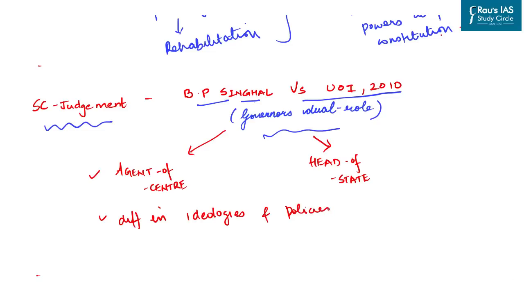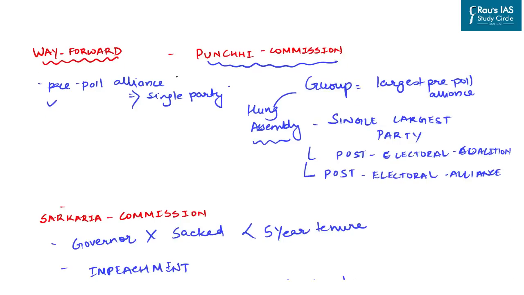The difference in ideologies and policies of the union government and the governor should not be a criteria for the removal of governor from its office. Now that we have seen the core issues in the working of the governor or with the office of governor